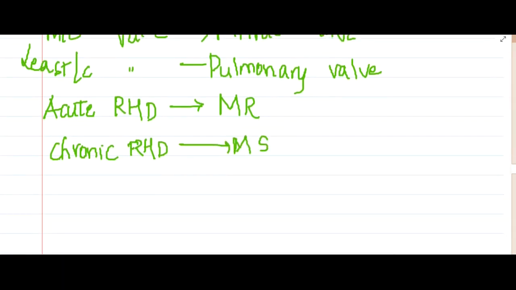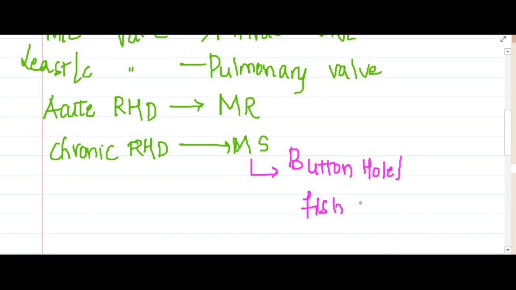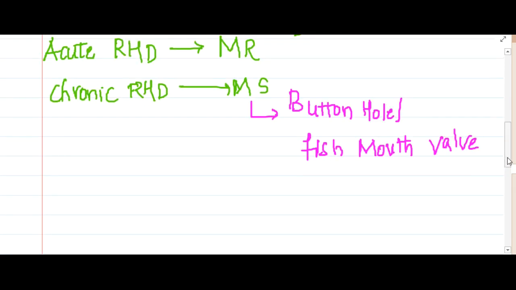This mitral stenosis in chronic rheumatic heart disease gives a type of valve which is called buttonhole or fish mouth valve. In chronic rheumatic heart disease you will also see one more thing, which is called McCallum's patch.